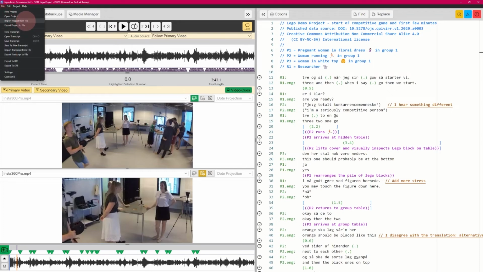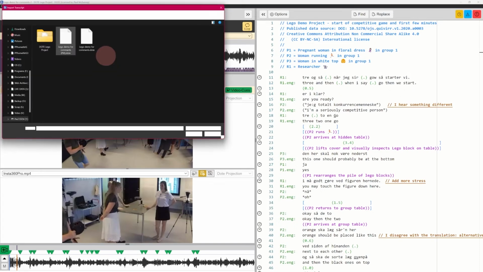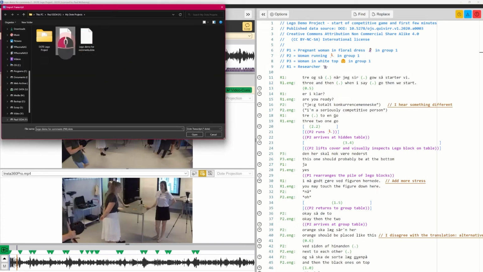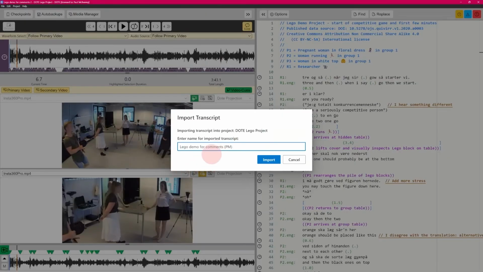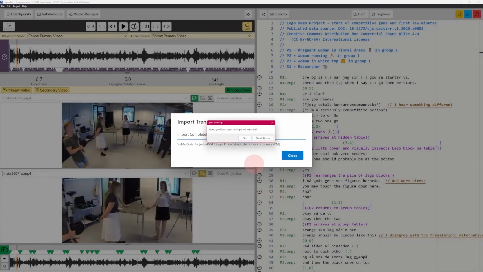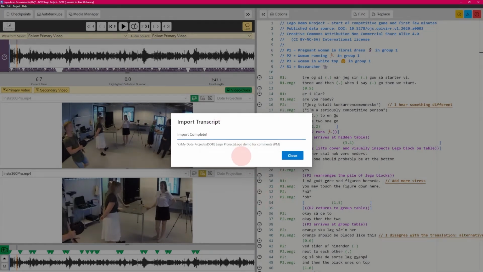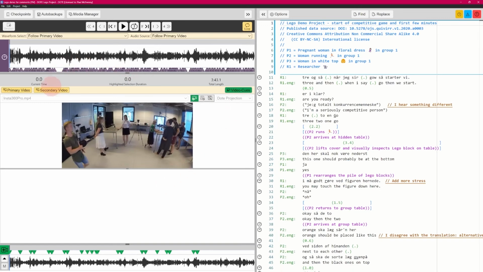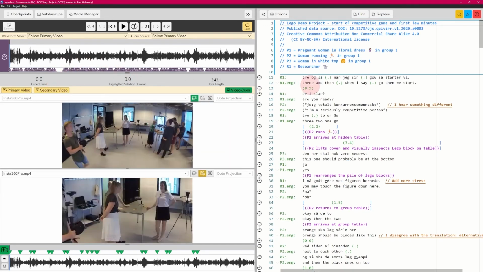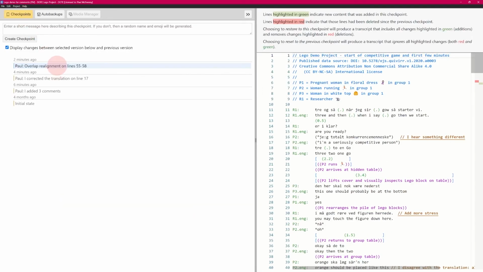Then we can open that, and we need to go to Open Transcript from File, and there's the one with my comments. The original author can now open that one. It says, okay, what do you want to call it? Let's call it with PM with those changes. Import it, and would you like to view it? Yes.